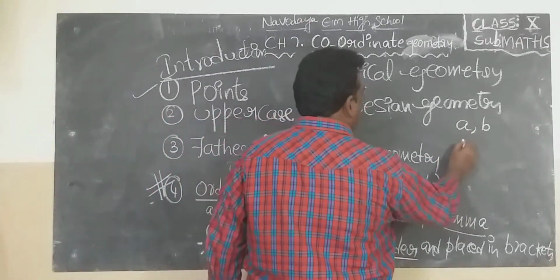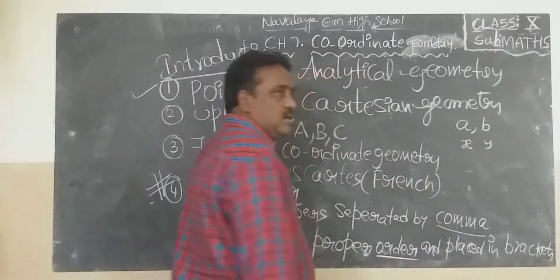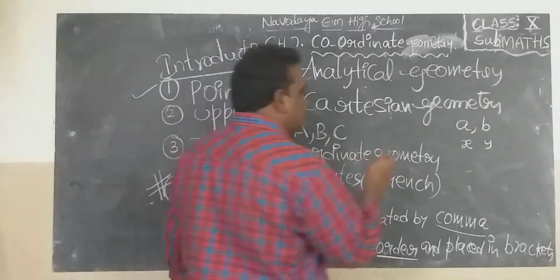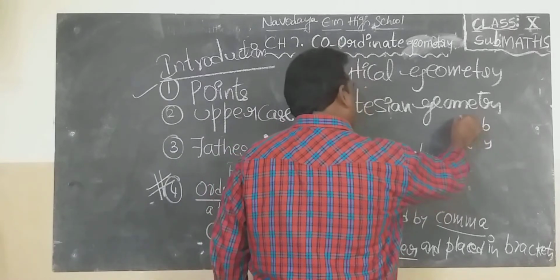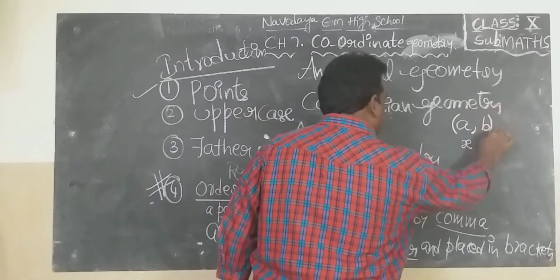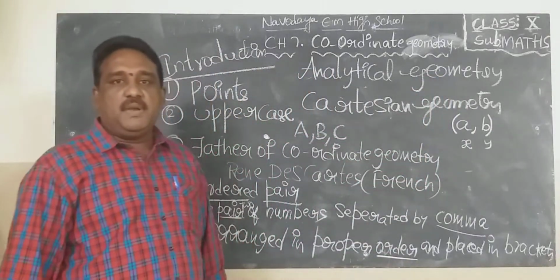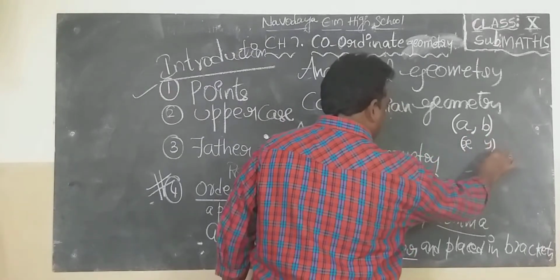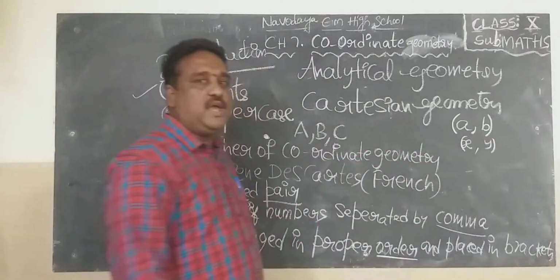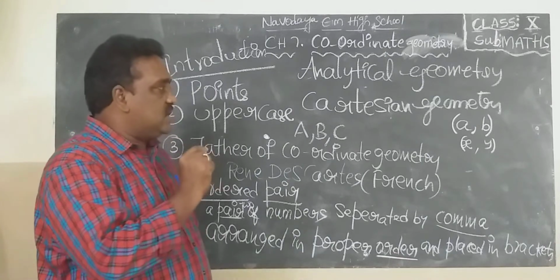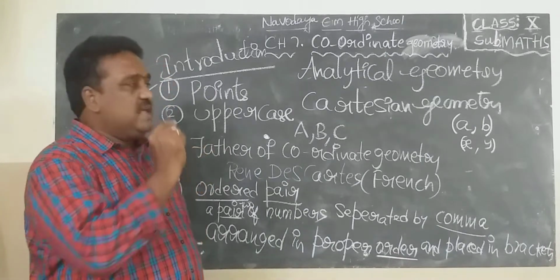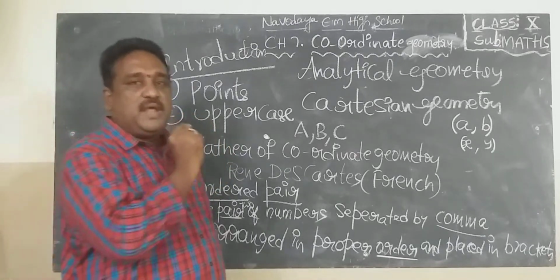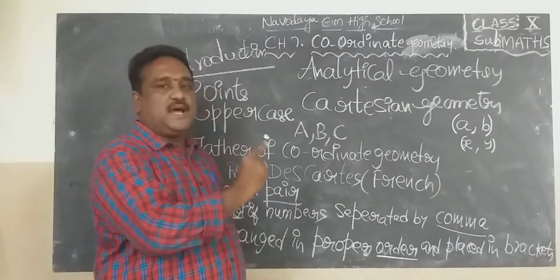Or we can write small x, small y. Your wish. So A and B are two elements, two numbers separated by comma and placed between brackets. This type of brackets only. Placed between brackets, it is known as ordered pair. Two numbers or two elements separated by comma, arranged in proper order, placed in brackets. It is known as ordered pair.